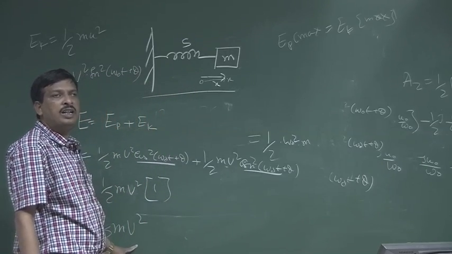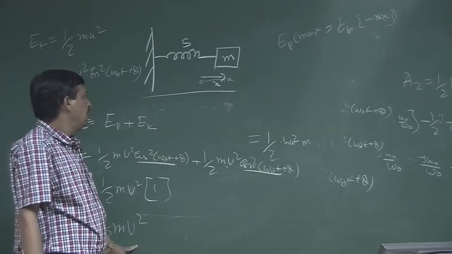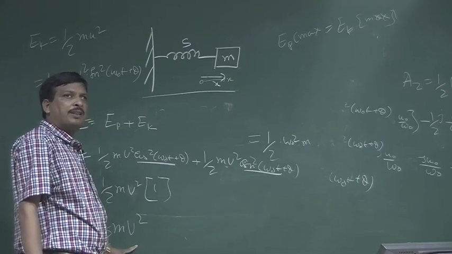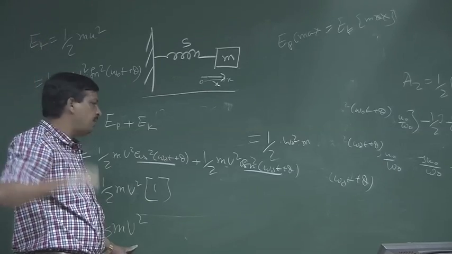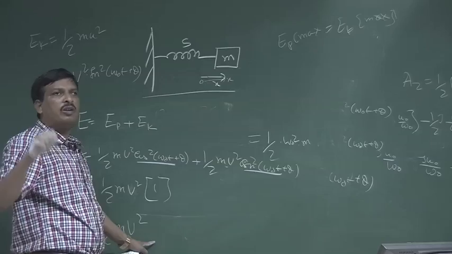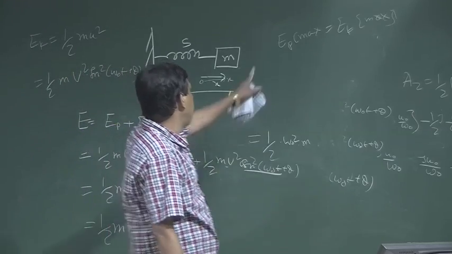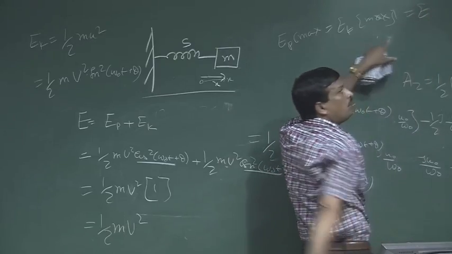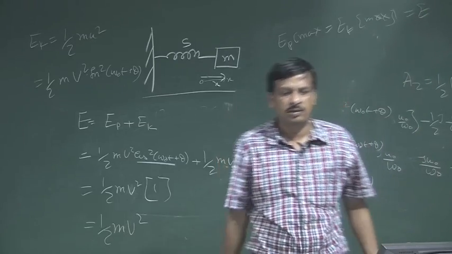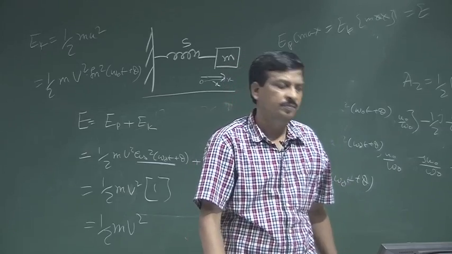U is nothing but a omega 0. But when the potential energy is maximum, at that time the kinetic energy will be 0, and when the kinetic energy is maximum, the potential energy at that time will be 0. So, Ep max is equal to Ek max is equal to total E. You can prove it, or we will discuss in the tutorial how it is proved.